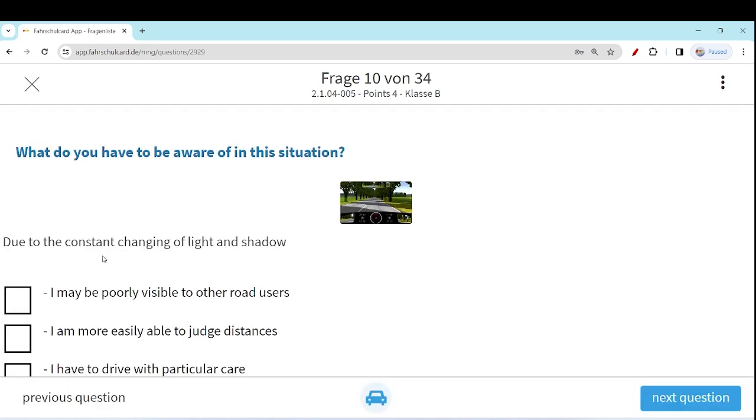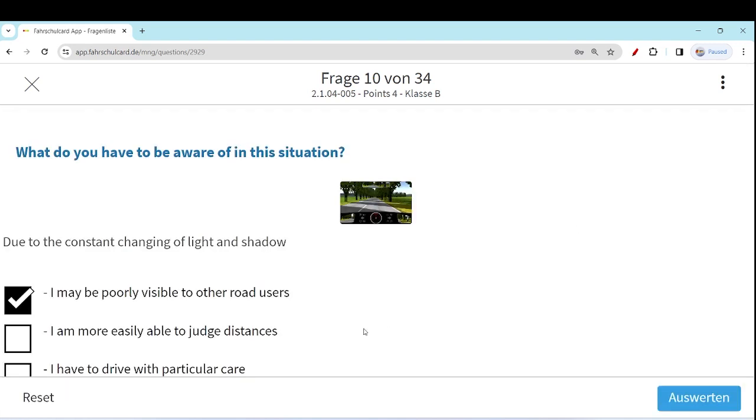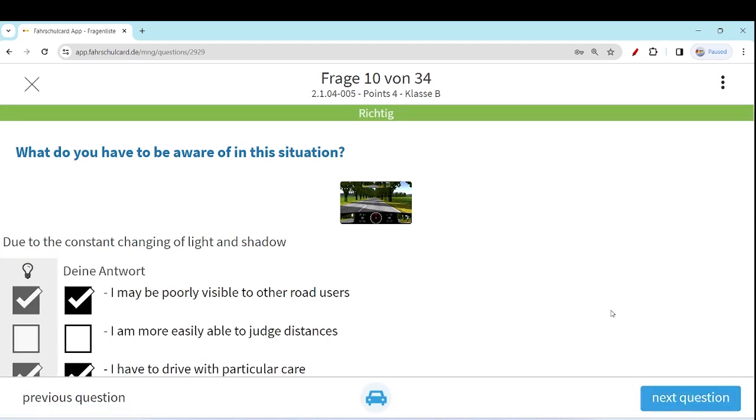But what? Due to the constant changing of light and shadow, I may be poorly visible to other road users. I am more easily able to judge distances. No, in this case, because of the changing of the light and the shadow, you actually cannot judge the distances very properly. It is the other way around. So this option is not correct. It will be difficult for you to judge the distances. I have to drive with particular care. Yes, as I told you, because of the changing light and shadow, you have to be very careful, and maybe you are poorly visible to the other road users. These two options are anyhow correct.